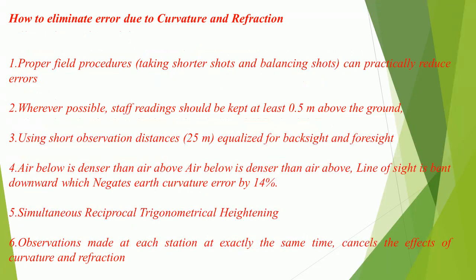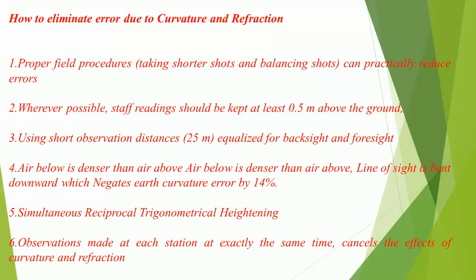How to eliminate error due to curvature and refraction. Proper field procedures, taking shorter shots and balancing shots, can practically reduce errors. Wherever possible, staff readings should be kept at least 0.5 m above the ground. Use short observation distances, 25 m, equalized for backsight and foresight.